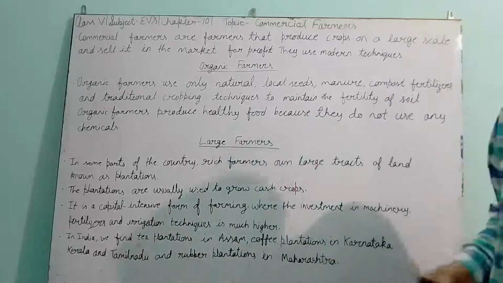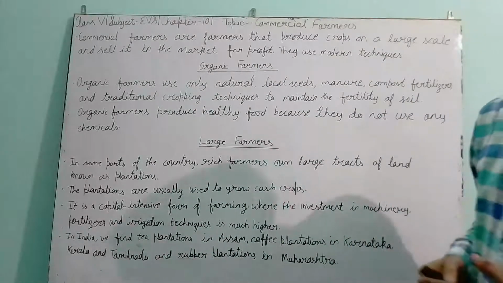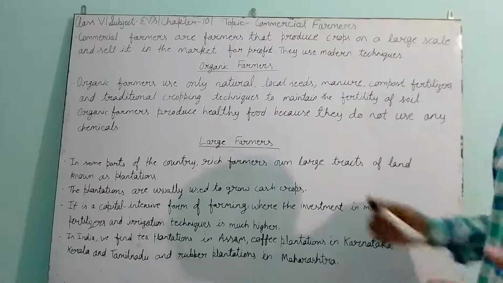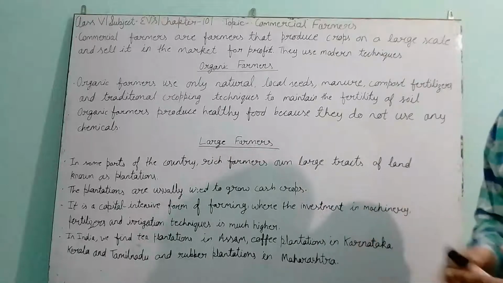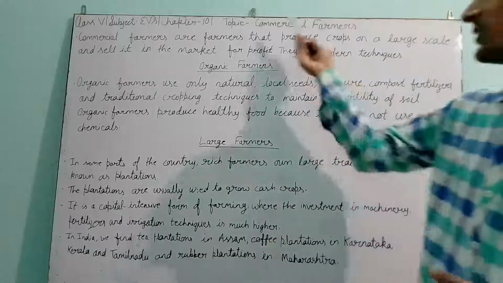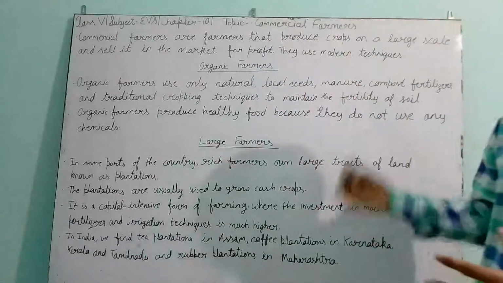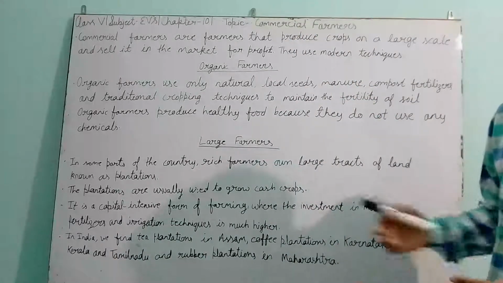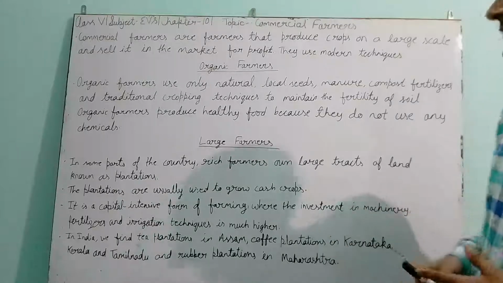In the last class we talked about the subsistence farmers. Those were the farmers who produce crops only on a small scale for their family's food. These are the commercial farmers. They produce crops to do business and get profit.